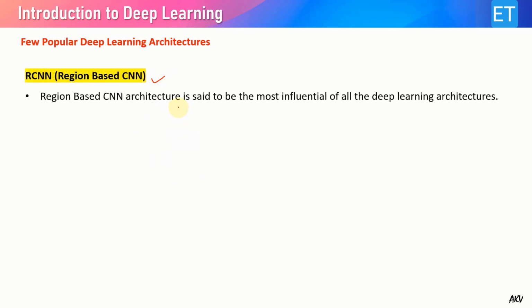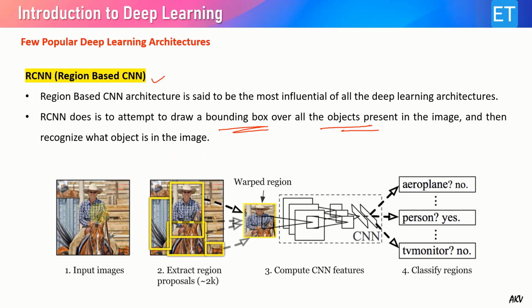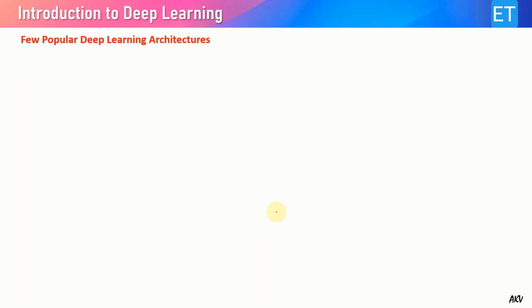We have the RCNN, again a very popular one, the region-based CNN. The region-based CNN architecture is said to be the most influential of all deep learning architectures. RCNN attempts to draw a bounding box over all the objects present in the image, and then recognize those objects, as you can see in this figure. So we draw the bounding boxes for various objects, and then these different objects are recognized by the CNN.